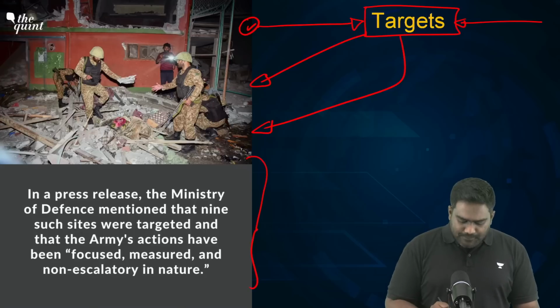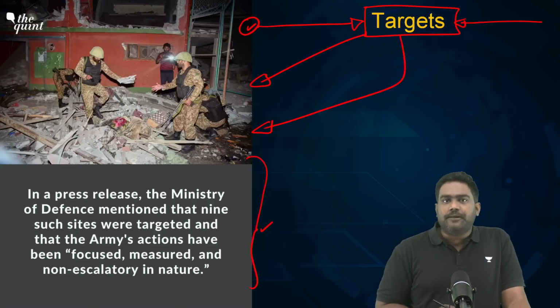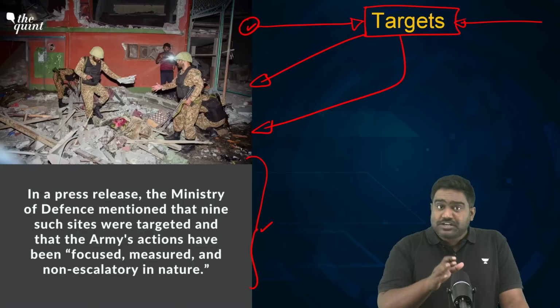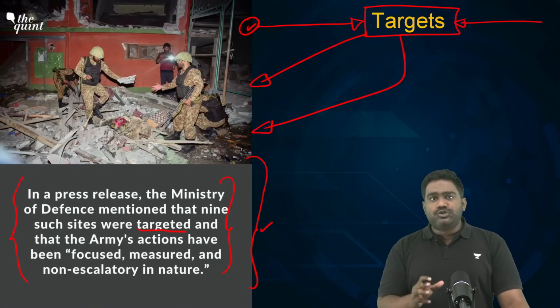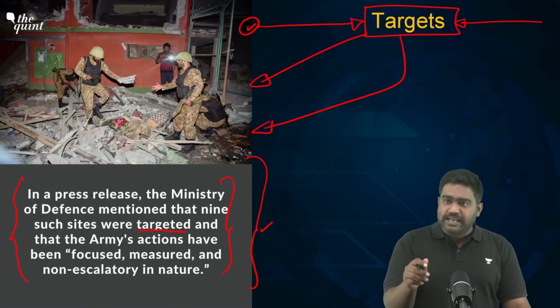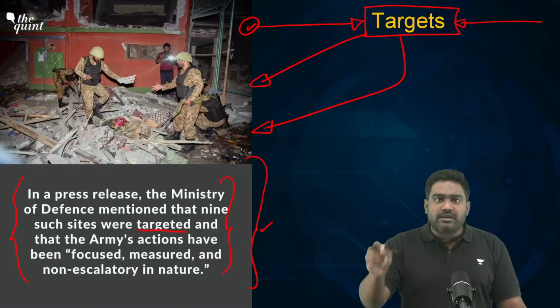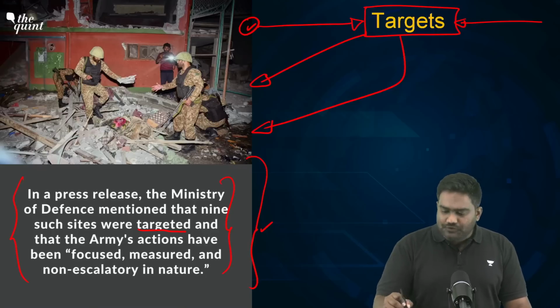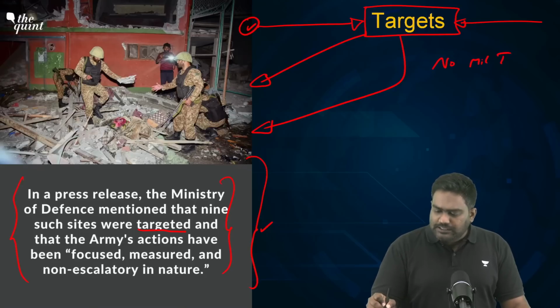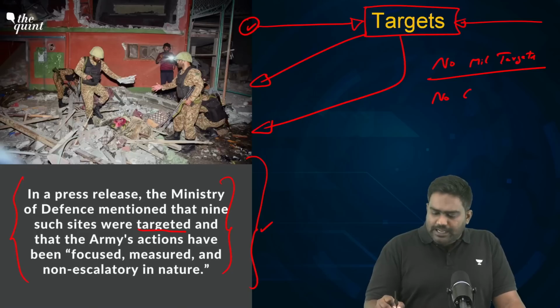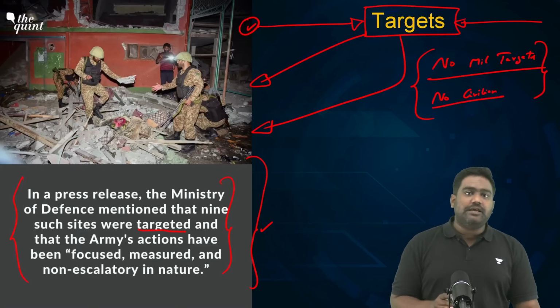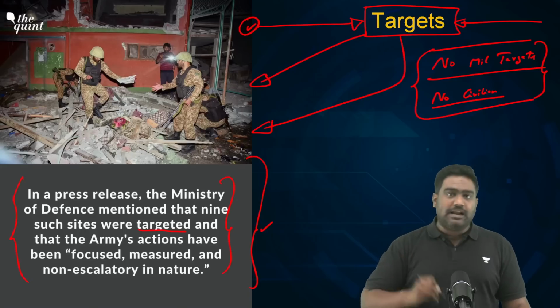In fact, when the Defense Ministry issued a statement early in the morning, there were a few key words in the statement which actually stand out. The Defense Ministry said that these targets were carefully chosen. These were focused attacks, meaning precise attacks aimed only at terrorist infrastructure. Please don't forget, we have not hit any military targets. We have not directly hit the Pakistani army or its armed forces or the ISI and its infrastructure. More importantly, we have not targeted any civilian sites or civilian locations specifically. We have tried our best to minimize collateral damage.